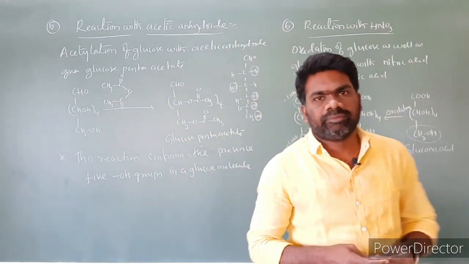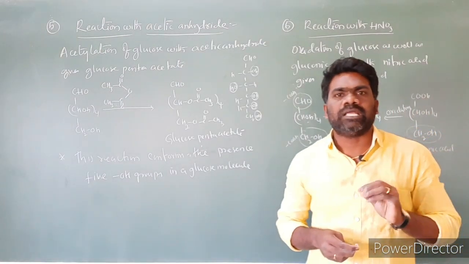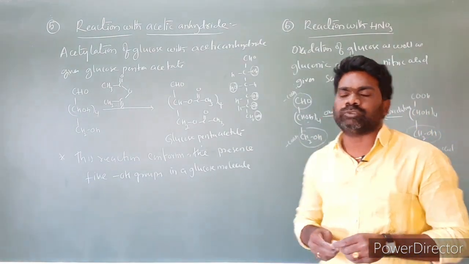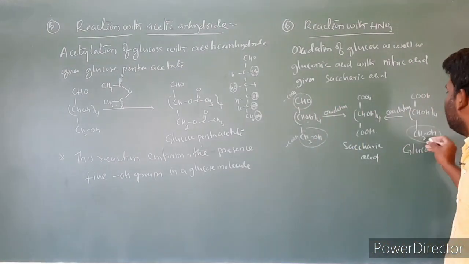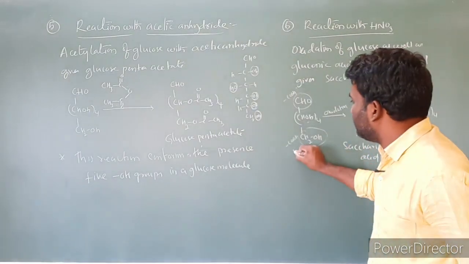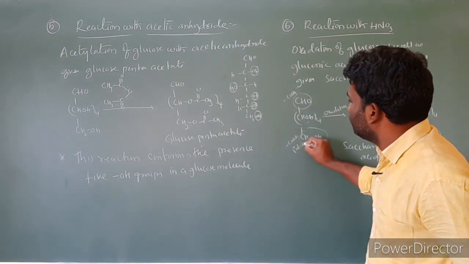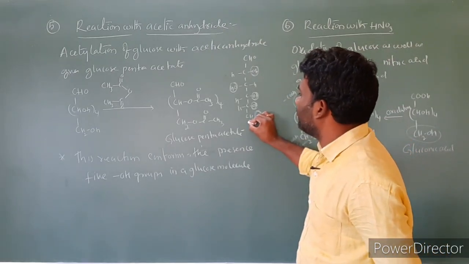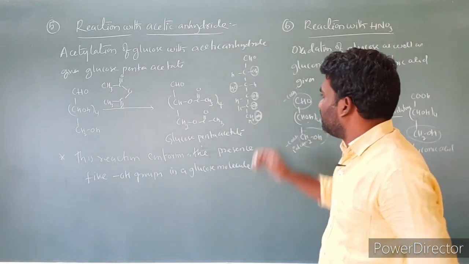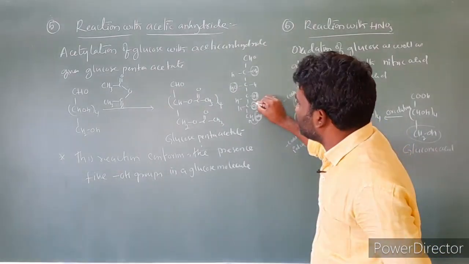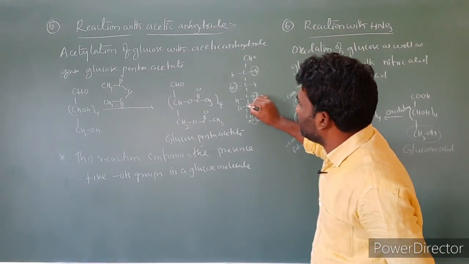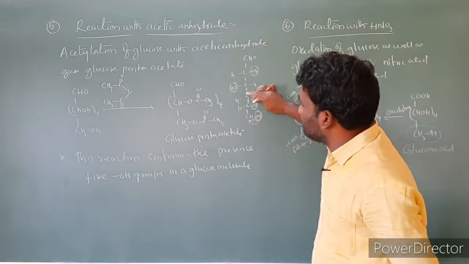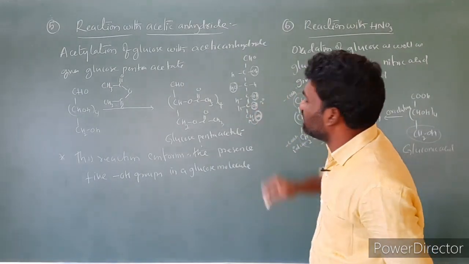This reaction confirms the presence of a primary alcohol group in a glucose molecule. Look at this: this is a CH2OH, a primary alcohol, because this OH group is attached to a carbon bonded to only one other carbon. If you take this OH group, attached to a carbon that is attached to 2 different carbons, this is a secondary alcohol.